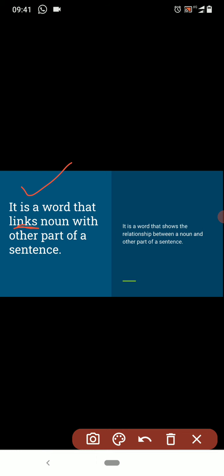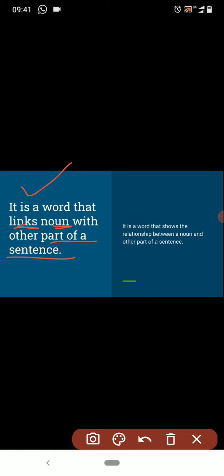So its function is linking a noun with other part of a sentence. So what other part? It is the subject and verb specially. So these two parts, the subject and verb, are joined with another noun using the word